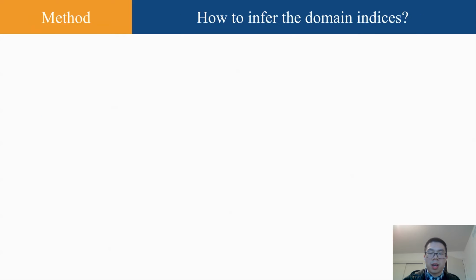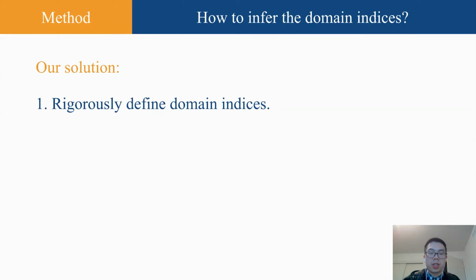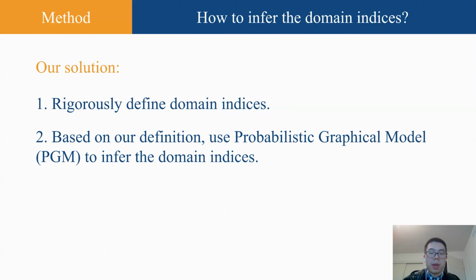We have already discussed the advantages of inferring domain indices. The next question is how to infer the domain indices. We propose our solution here, which can be divided into two steps. First, we will rigorously define what the domain index is. And second, based on our definition, we will use a probabilistic graphical model, PGM, to infer the domain indices.